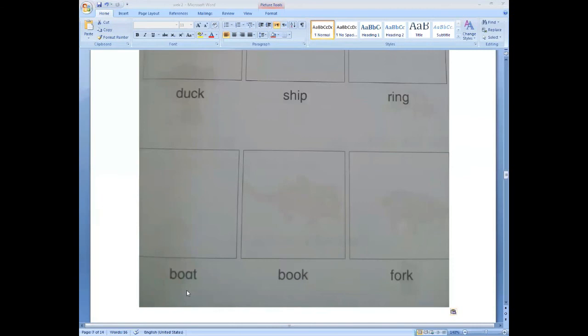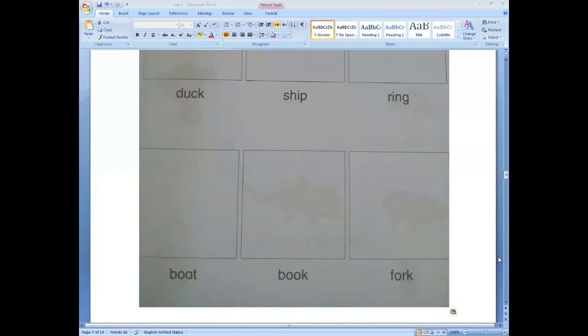Book. You have a book, an English book, an Urdu book. Fork. It is used in the kitchen. It is made of metal. So these are the words.